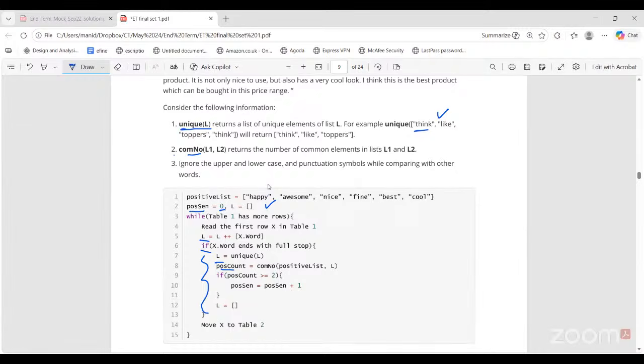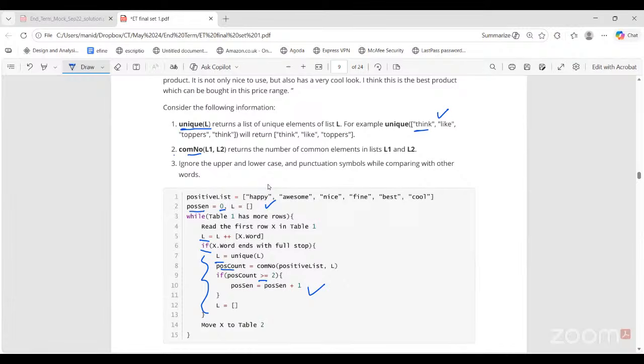That means current L list contains what? Unique words from current sentence. So among those words from the current sentence and the positive list that is given to us, how many common words are there? That means how many positive list words are also present in the current sentence. That is your positive count. If the positive count is greater than or equal to 2, then we can consider this current sentence as a positive sentence. So the positive sentence variable gets incremented by 1. And again, L list is emptied out. It is a new list so that you can start reading the next sentence.